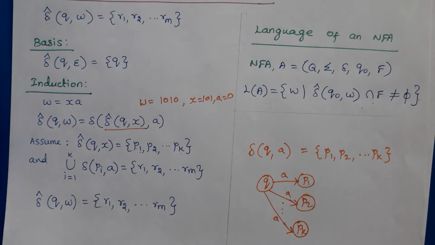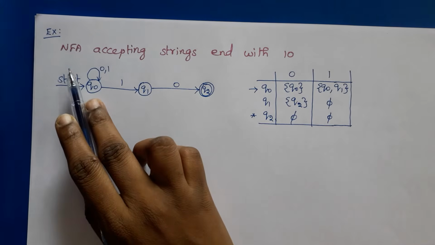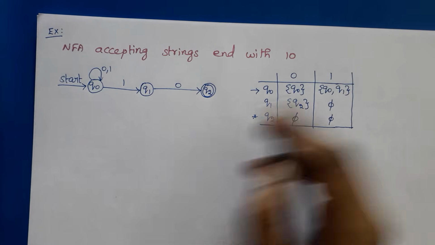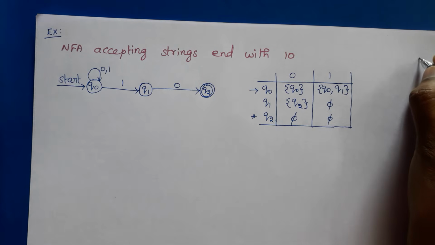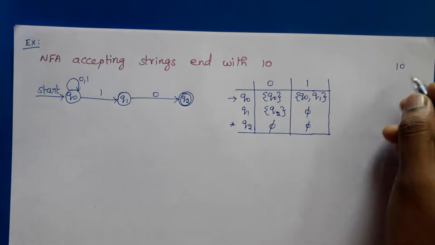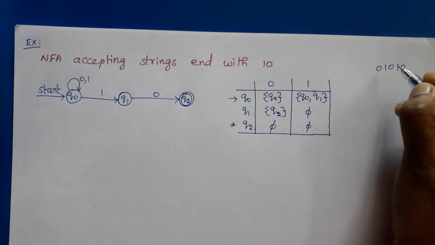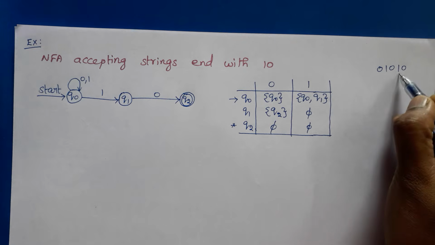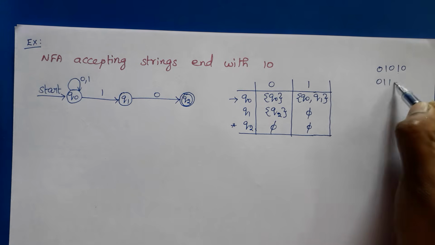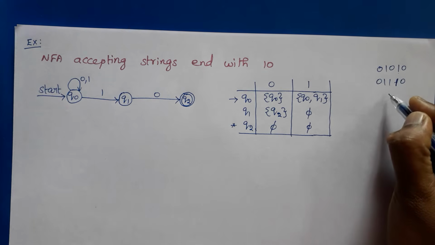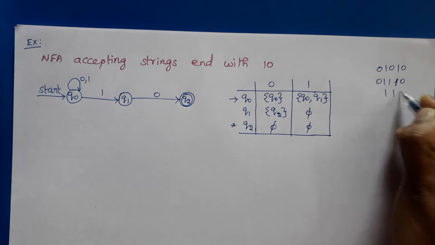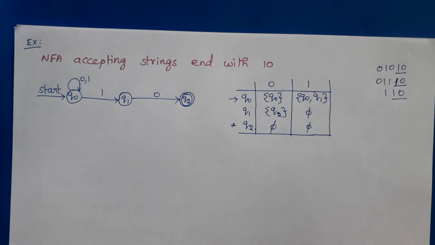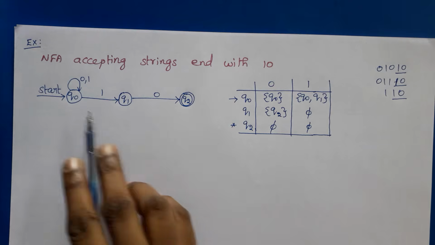Then we will see an example. Consider the example NFA accepting all strings ending with 10. That is, the last two symbols of the string must be 10. It can be preceded by any number of any combination of ones and zeros. So for any string, if the last two symbols are 10, then it must be accepted by our NFA.